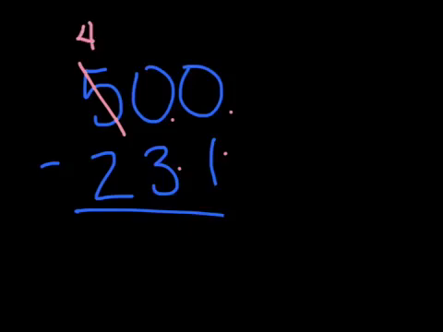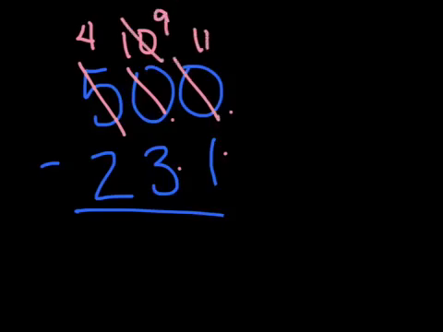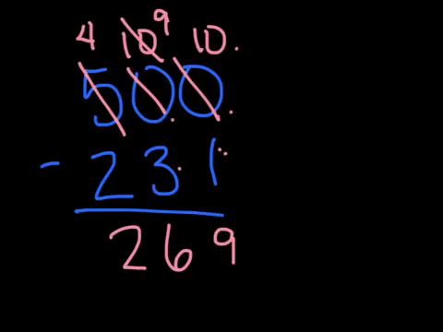I'm going to move my 10 tens over. So this number becomes 10. And then I have to move one of those over again. So it becomes 9. And then this number becomes 10. Okay, so then I can take 10 minus 1, which is 9. I can take 9 minus 3, which is 6. And then I can take 4 minus 2, which is 2. My answer is 269. Now let's try it with the box method and see if it makes as much sense.